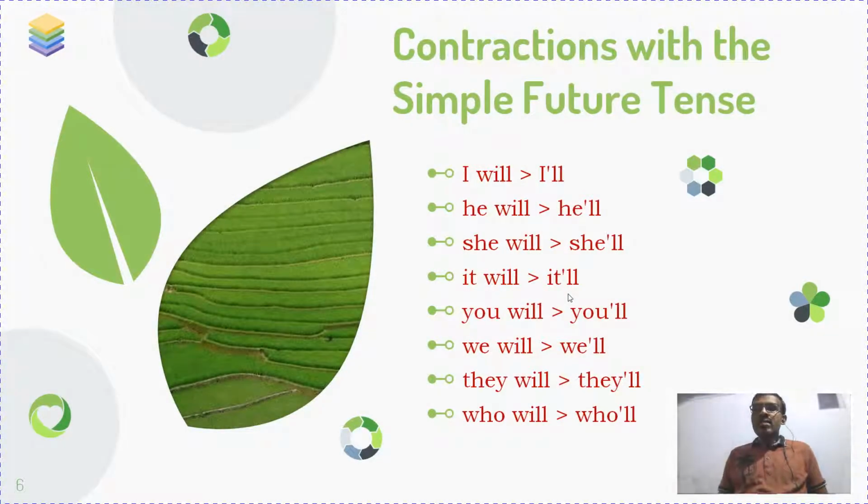So in this tense, what contractions are used in simple future tense? I'll, I apostrophe with the LL, he'll, he apostrophe with the LL, she'll. So we can shortly write the future forms like this: I'll, he'll, she'll. This is the shortest form of simple future tense.